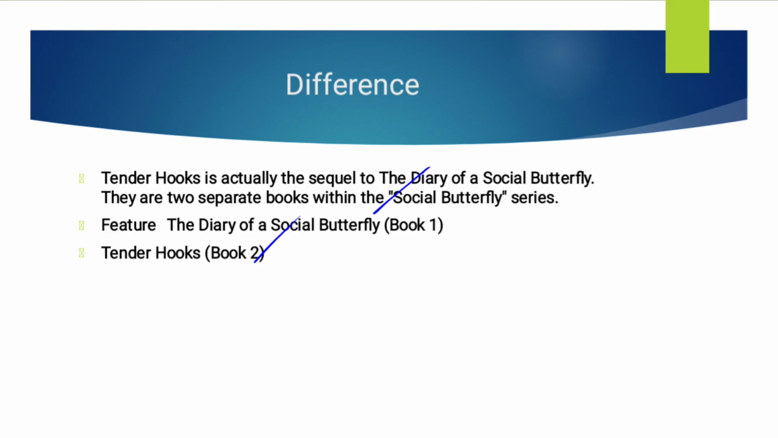And the last point is narrative feel. The narrative feel of the Diary of a Social Butterfly is more episodic, like reading a collection of separate diary entries. As I said, there are many events which have been discussed in that diary. But if we talk about Tender Hooks by Moni Mohsin, what's the narrative feel? How do you feel when you read this novel? It will be like a traditional novel where events build directly toward a resolution. Resolution means ending.